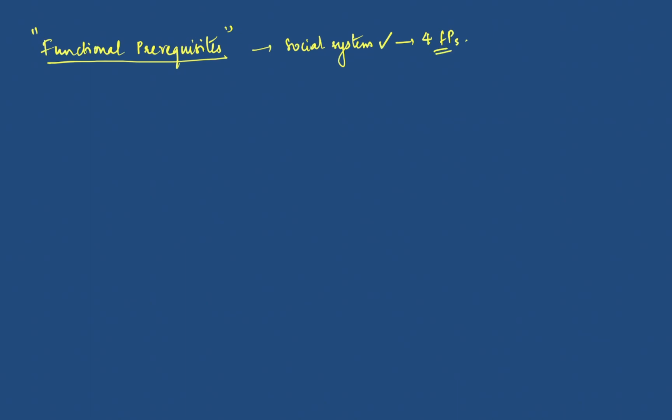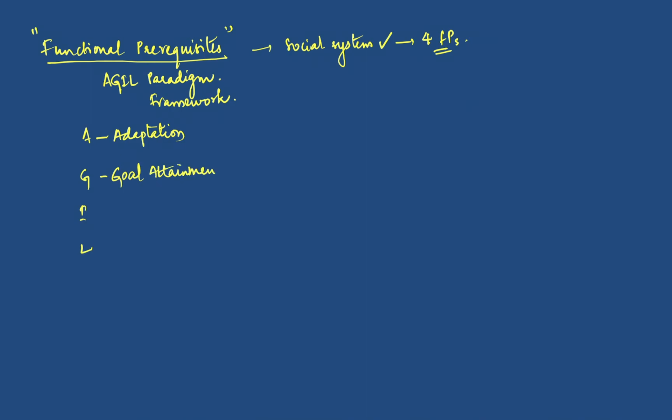So what are these four functional prerequisites? This is also called the AGIL framework or AGIL paradigm. And what are these? A, G, I, and L. A is adaptation, G is goal attainment, I is integration, and L is latency. This is what our functional prerequisites are.